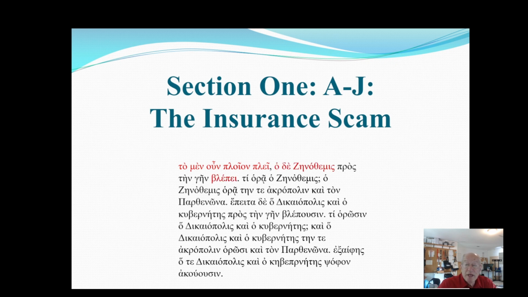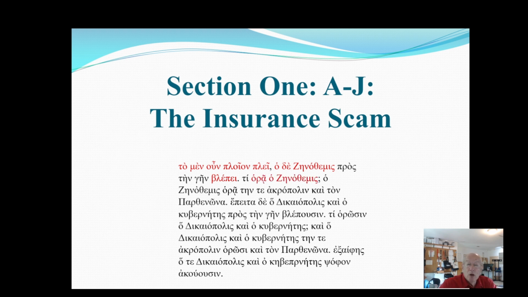Ho de Xanthias pros tein gain blepei. So the noun phrase is ho Xanthias, and the verb is blepei, and this means Xanthias looks. Xanthias is a proper name. It does have the article in front, ho, which is a Greek thing. We don't do that in English. We don't say the Xanthias looks, but in Greek that's what you do. Ho de Xanthias pros tein gain blepei, and Xanthias looks toward the land.